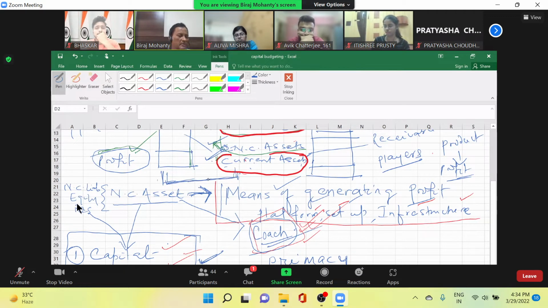Whatever it is, if it is a different kind of machinery where you are only transporting goods, then trucks are instrumental in transporting the goods from one place to another in a trading company. So these fixed assets or non-current assets are the means of generating profit. They are instrumental in giving business to the organization. True or not? Yes, sir. So I put the words platform, setup, infrastructure, all those things you can define for your non-current assets, means of generating profit. Could you get me?